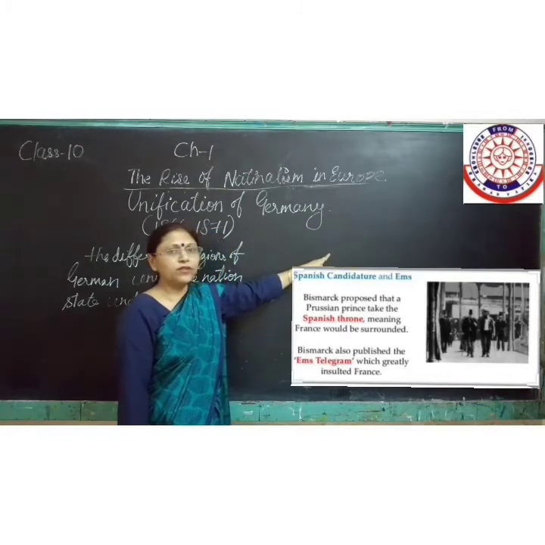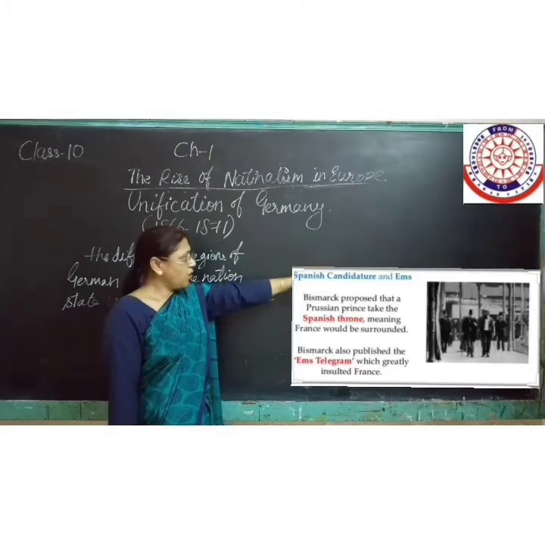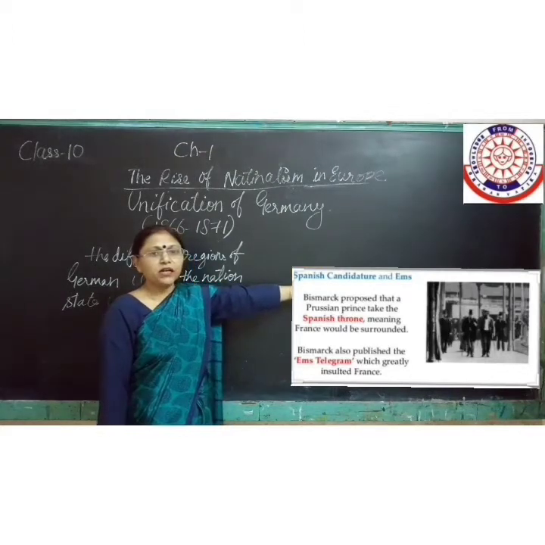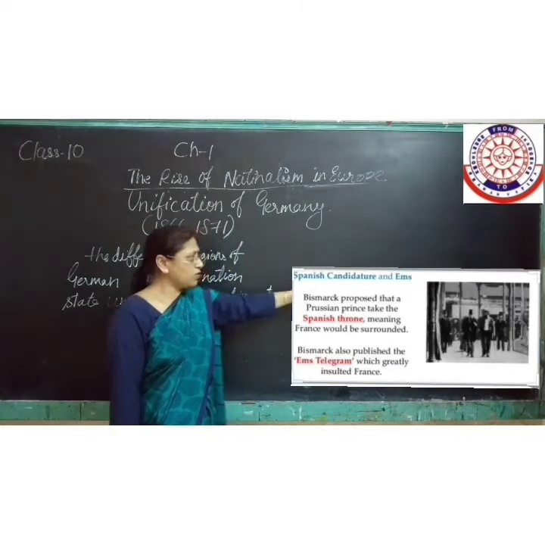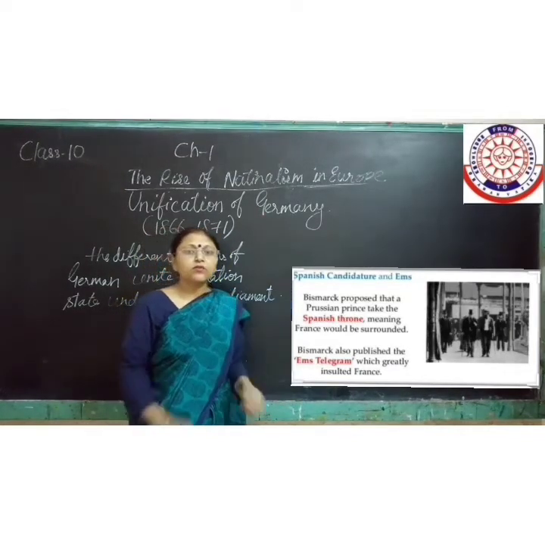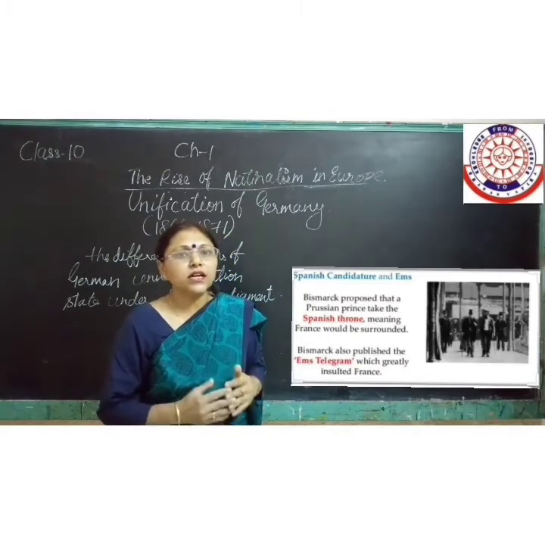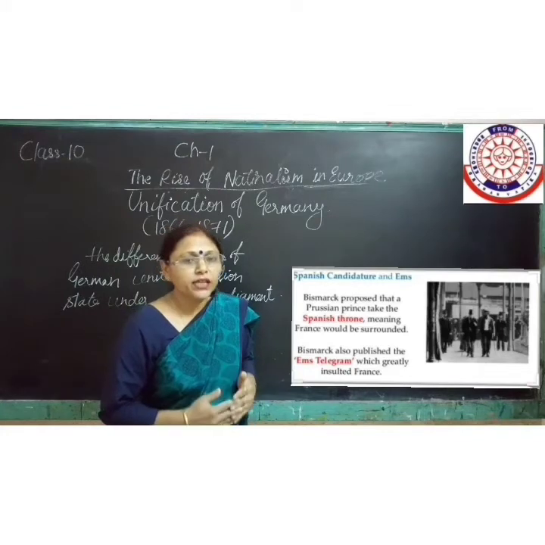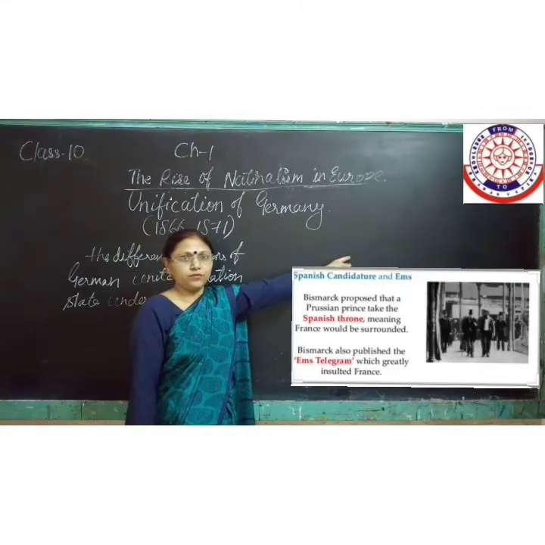The authority of France has been taken away by the Prussian prince. On the whole, Bismarck also published the Ems telegram. It means he also produced a document which clearly defined that it was an insult to France to dethrone them from the Spanish throne.